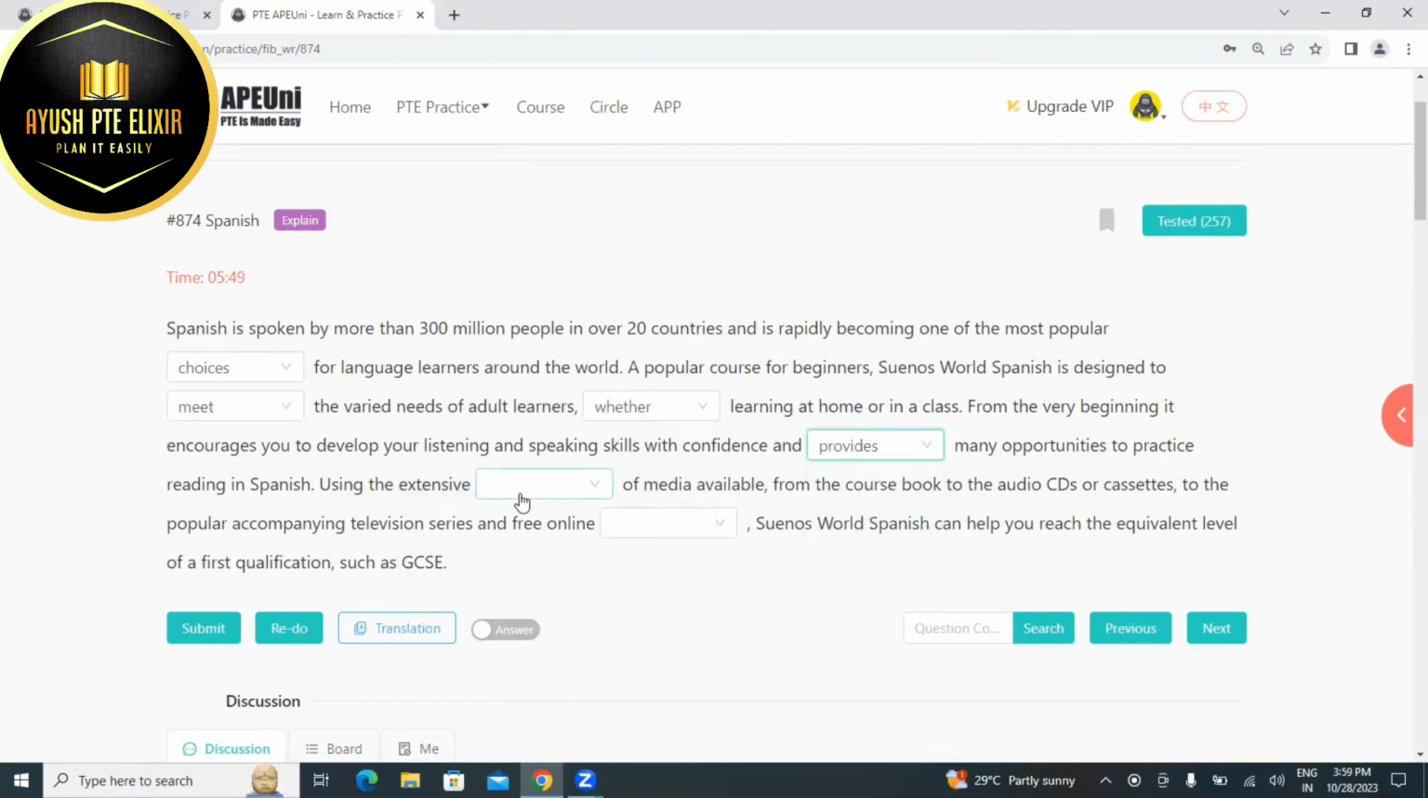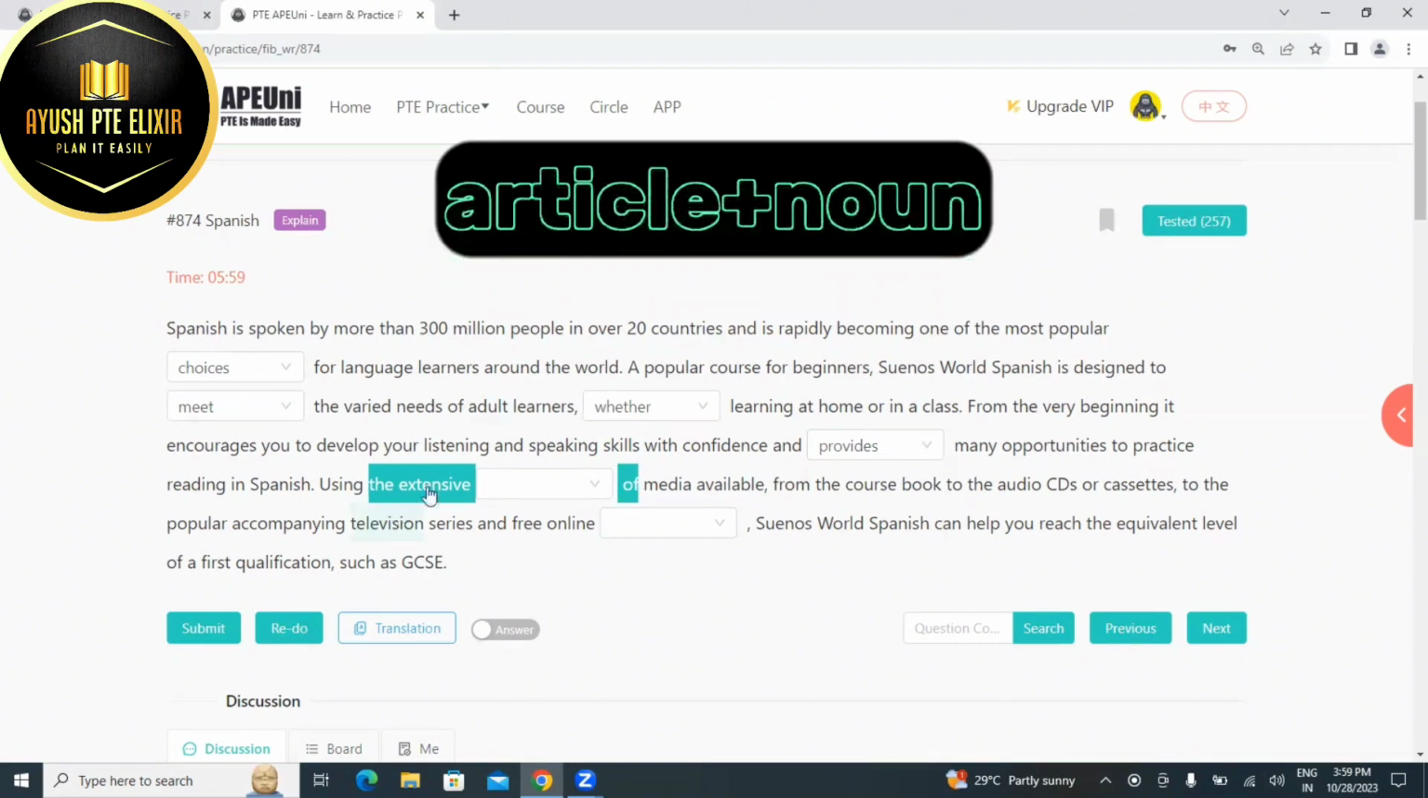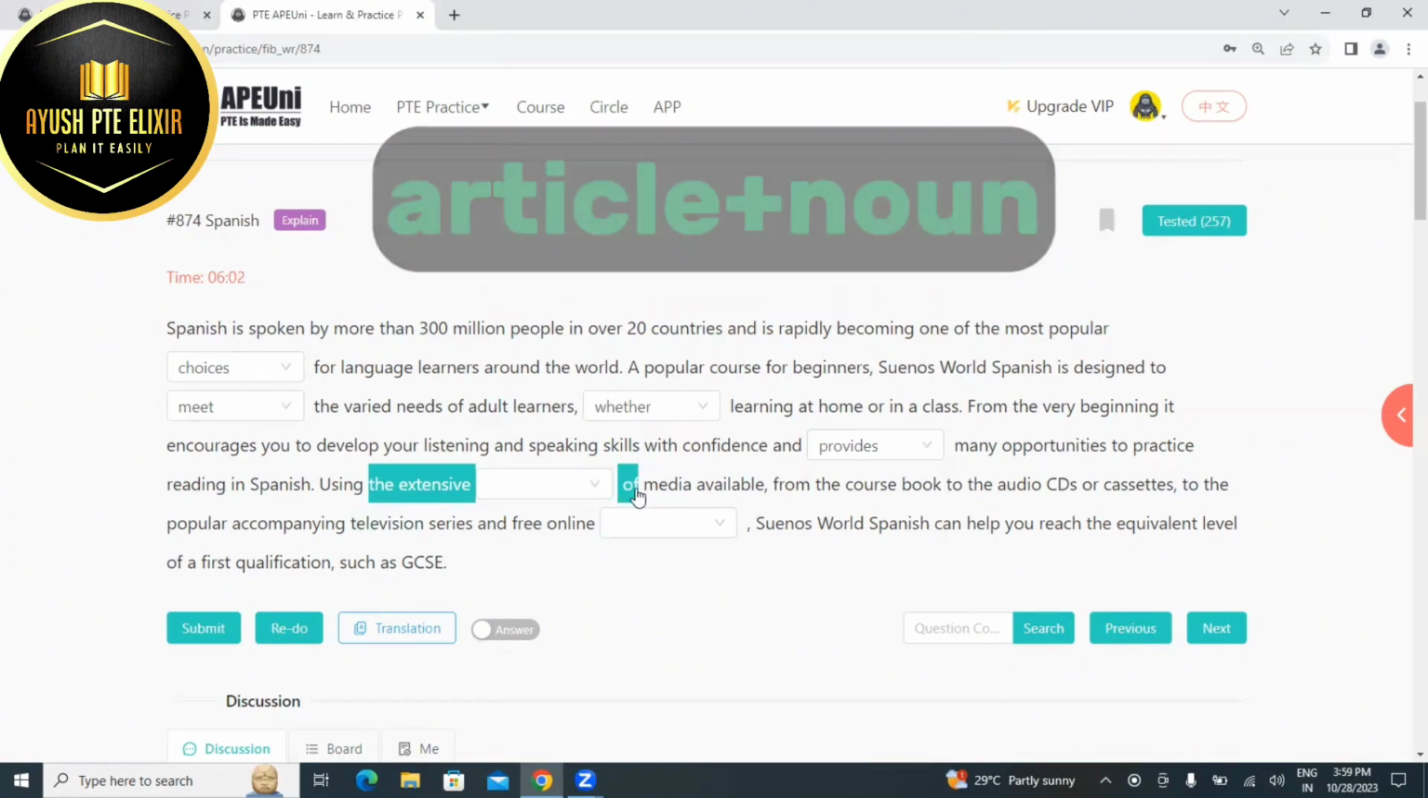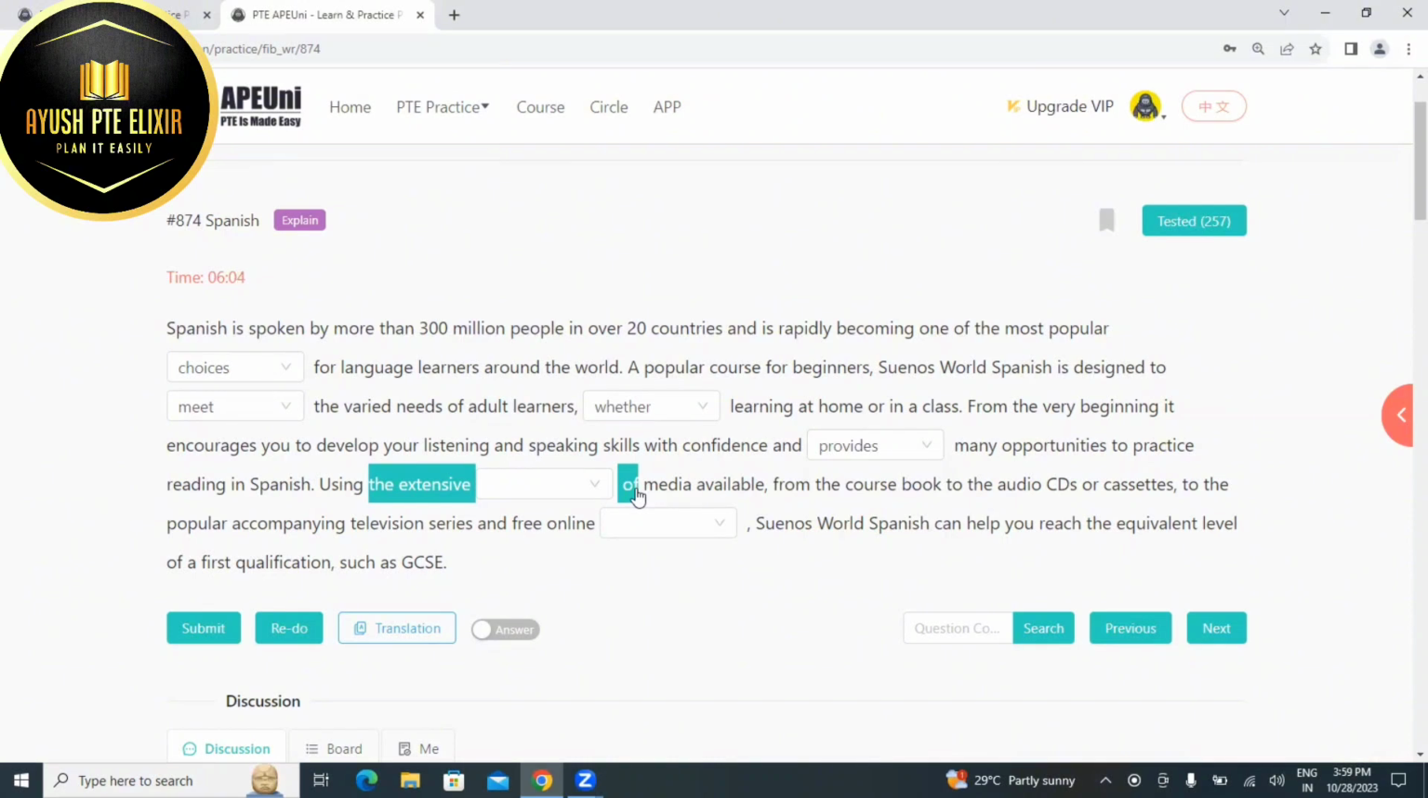Using the extensive dash of media available, always remember whenever you see this kind of phrase, the dash of, obviously there is a noun that comes after an article. An article is always combined or joined with a preposition, punctuation, or conjunction. Of is a conjunction. So I guess it should be a noun over here. Using the extensive dash of media available from the course book to the audio CDs or cassettes.